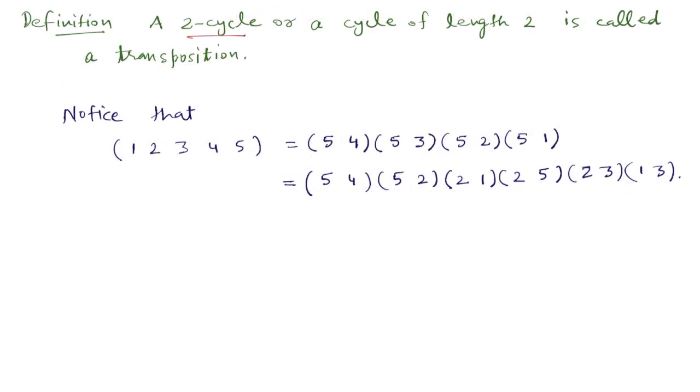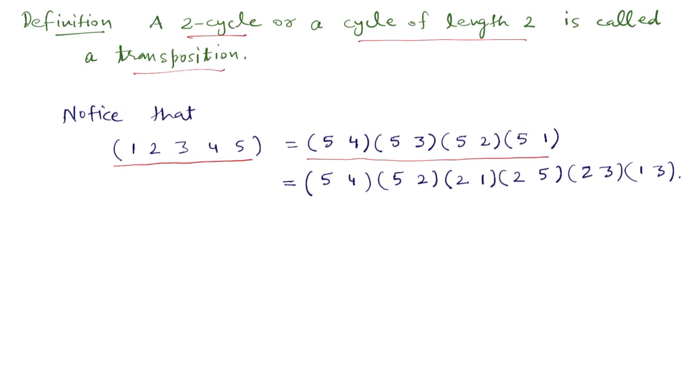A two cycle, or a cycle of length 2, is called a transposition because it simply transposes two symbols. Now notice that if we try to write (1 2 3 4 5) as a product of transpositions, Theorem 5.4 says that we can write any permutation as a product of two cycles or transpositions.